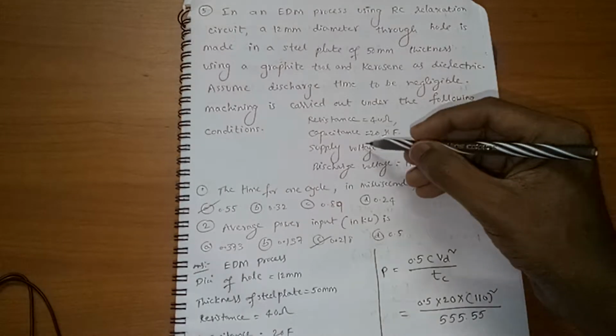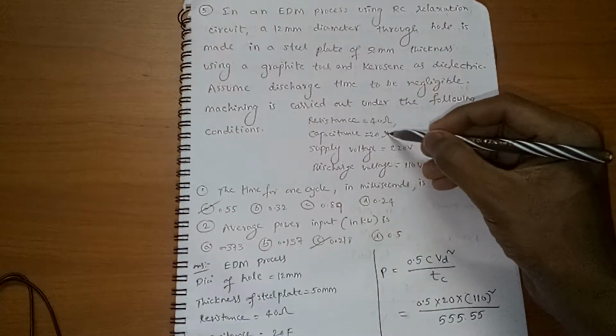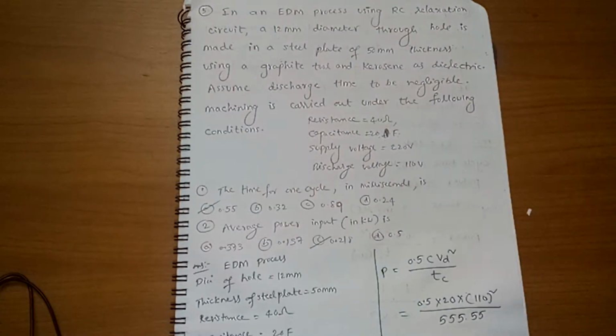Here, capacitance should be 20 farad, not microfarad. Question is wrong. Okay. Supply voltage equal to 220 volts, discharge voltage equal to 110 volts. Then first question is the time for one cycle in milliseconds. Second question is average power input in kilowatts.